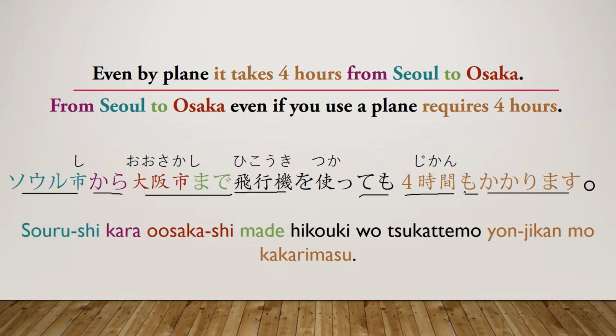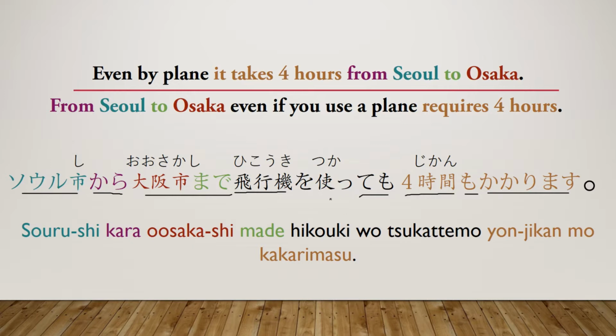Now this can get a little bit confusing because this isn't just your standard also kind of mo. It is, but it isn't. Let's go ahead and go through the whole sentence one more time, and then I'll really explain what this mo kind of means in this context. So the direct translation of this would be from Seoul to Osaka, even if you use a plane, requires 4 hours, or it requires 4 hours, or something like that. That'd be kind of the direct translation.